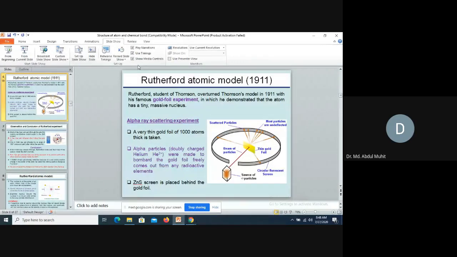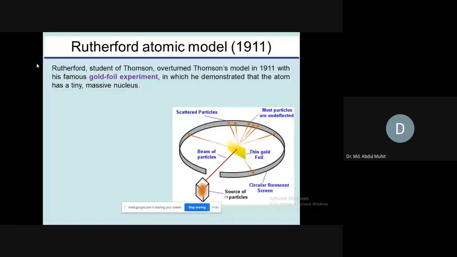Rutherford atomic model was first proposed in 1911 by a student of Thomson, and he proposed that he discovered the nucleus. That is a very big discovery. J.J. Thomson discovered electrons, and his student Rutherford discovered the nucleus by his famous experiment, the gold foil experiment.